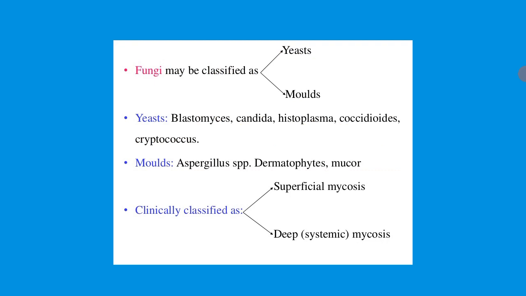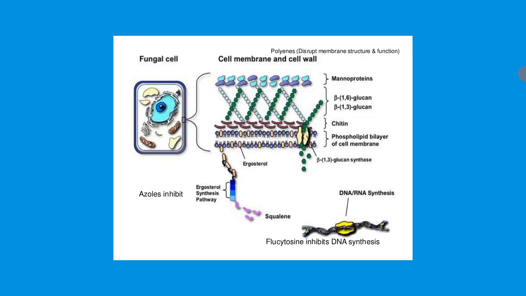The second group, the molds, includes Aspergillus species, dermatophytes and Mucor. These infections are classified as superficial mycosis and deep or systemic mycosis. This is the basic classification of the fungi: mainly they are divided into yeast and molds.